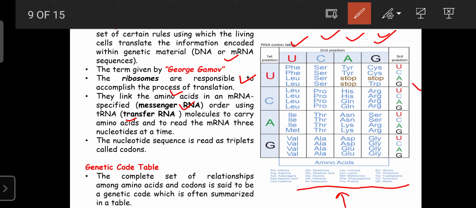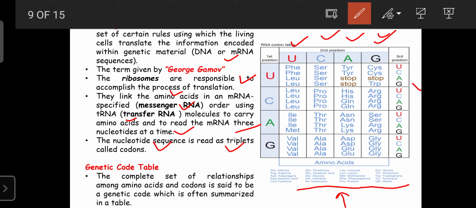It reads three nucleotides at a time. If there is any problem in reading the nucleotides on the mRNA, the wrong amino acid can be attached, and then the wrong protein can be synthesized. The nucleotide sequence is read as triplets, known as codons.